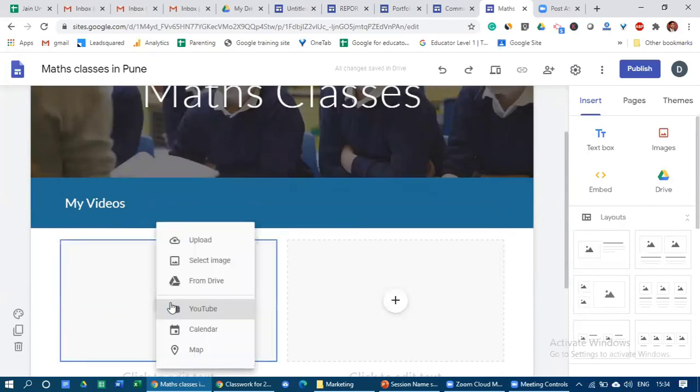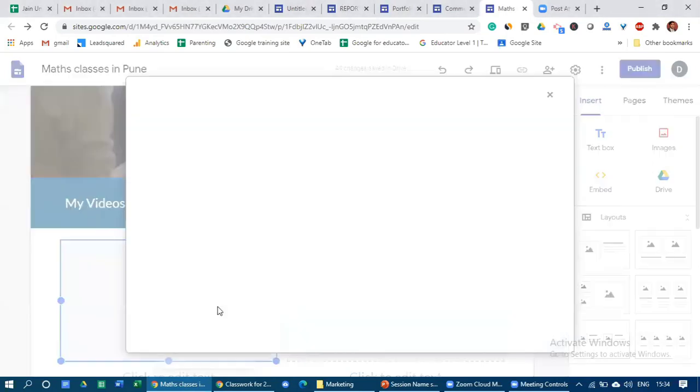Just click onto it, and choose from where you would like to add the videos. Again you will get 5 to 6 different options. Upload: if you have something on your own desktop, you can upload. Select image from Drive: if you have lots of things on your Drive, you can upload any image or video from Drive. YouTube is there, calendar is there, and at the last is map. We'll see all these different elements later on, but let's start with the YouTube option.